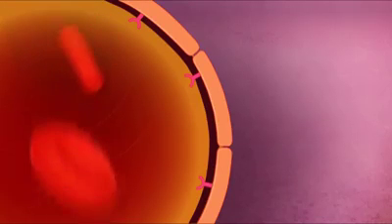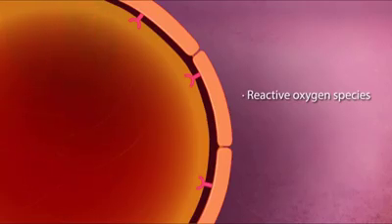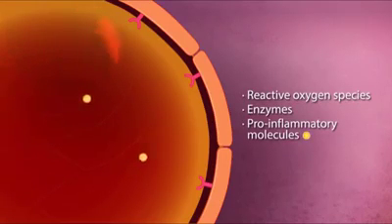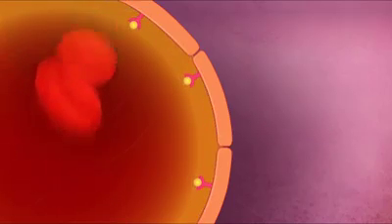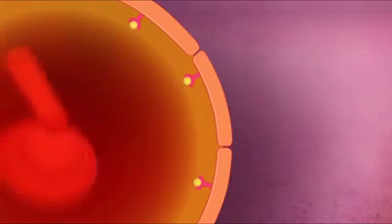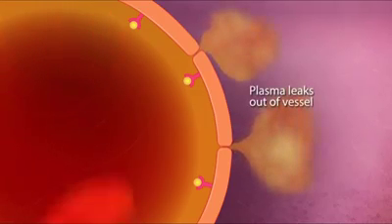The mechanism causing increased vascular permeability during severe dengue is not clearly understood, but there is evidence suggesting that reactive oxygen species, enzymes, and pro-inflammatory molecules start to break down the glycocalyx layer, allowing plasma to reach the underlying intercellular junctions and leak out into the tissues.